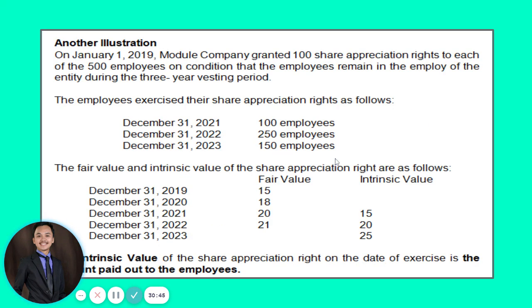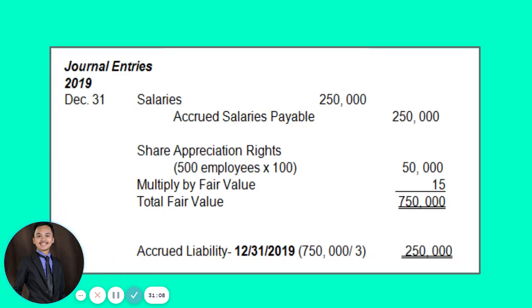250. So again, guys, dito we don't have the predetermined price, but what we have is the fair value of the share appreciation. Okay? Not the fair value of the shares, but fair value of the share appreciation. Let me stand corrected. What we will be used in computing for the accrued liability computation is the fair value of the share appreciation right. So that will be 15. So that is why we have computed 750. So 750 divide 3, so that gives us 250,000 na salaries and accrued salaries payable for 250,000 as well.